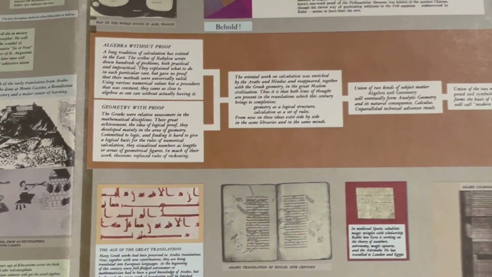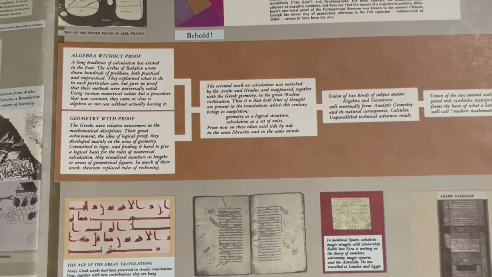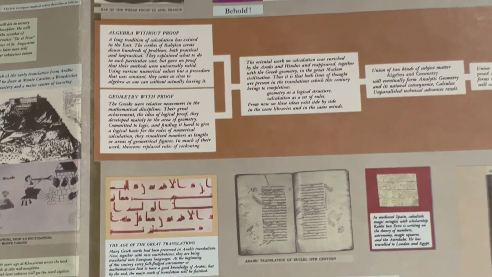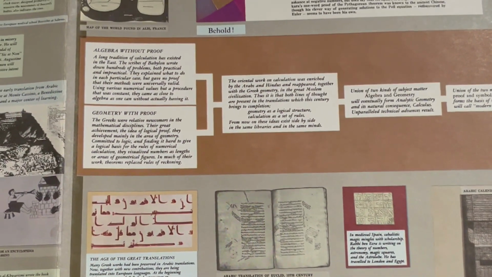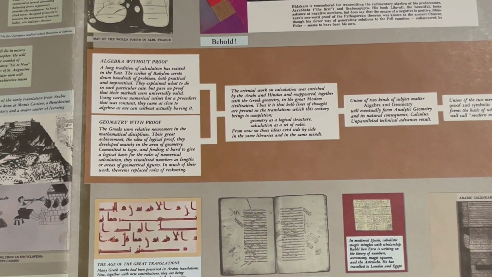It was just about words and talking about the solutions to these different problems using different values that would solve the equations. And then you also have this school, going way back to the Greeks, of geometry with proof. And quite often some of these algebraic ideas that they're talking about in the solutions, they actually use geometric proofs in them. But mostly it's just words without proofs and showing you different values that solve the problem.